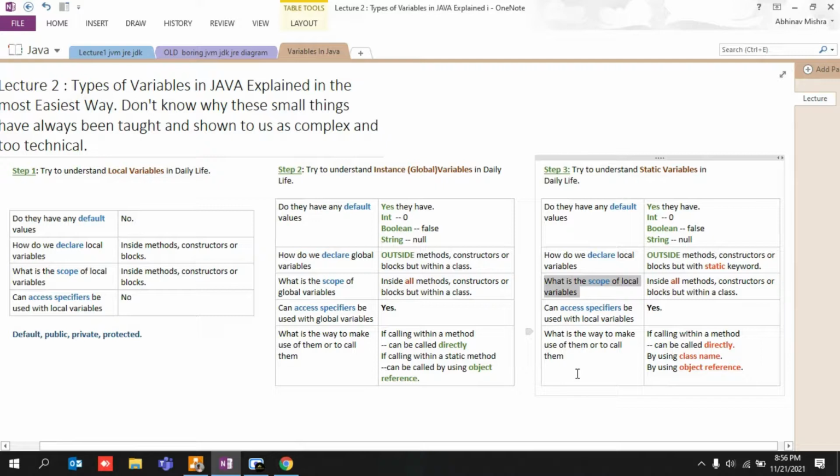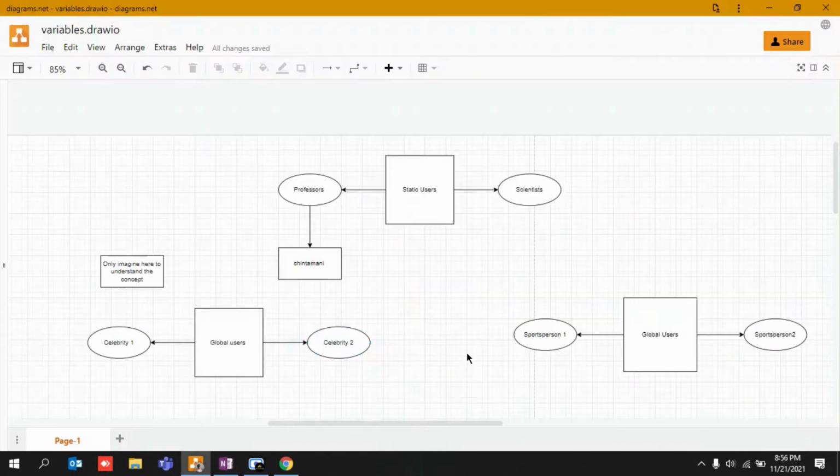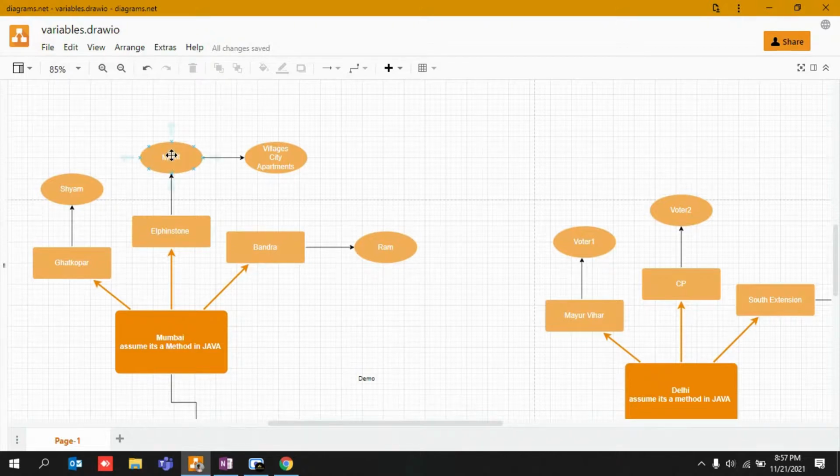Okay, so guys, these were all the basic concepts that I wanted you to know, so that you are able to associate these concepts with your normal life as well. Again, I'm just reiterating. I'll just take 2 more minutes. These were the Roman localites who were living in, let's say, Elphinstone Road in Mumbai, and their scope was limited to village, city, apartment, because they are normally found in this particular area. This is the reason why their scope was limited, because they never went out of their village, they never went out of the city, they never went out of their apartment, right?